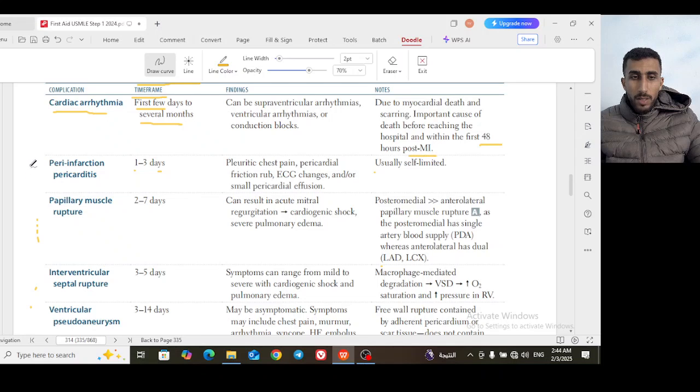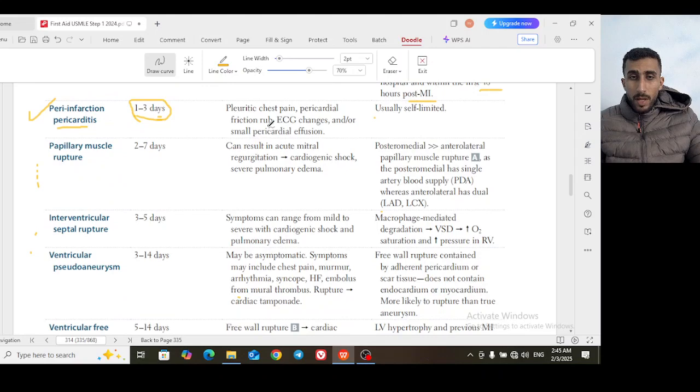The second complication is peri-infarction pericarditis. This is a kind of pericarditis that occurs after MI, after 1 to 3 days. From its name, it occurs after MI, immediately after 1 day.